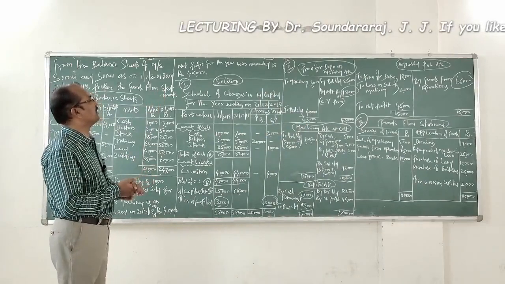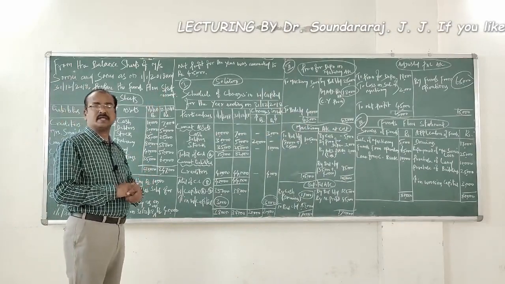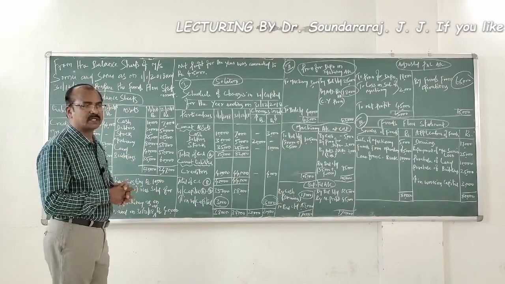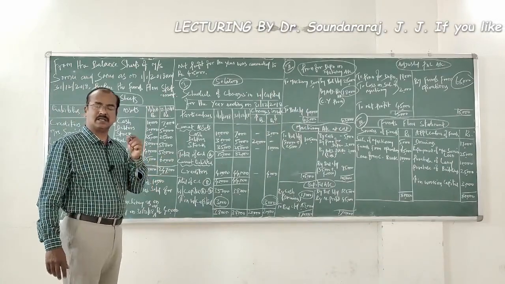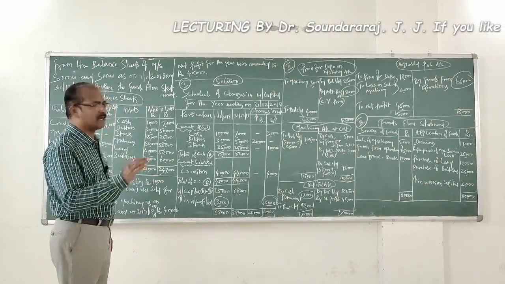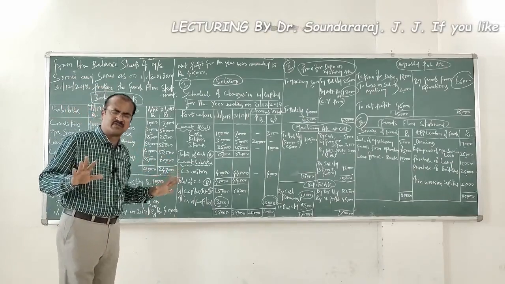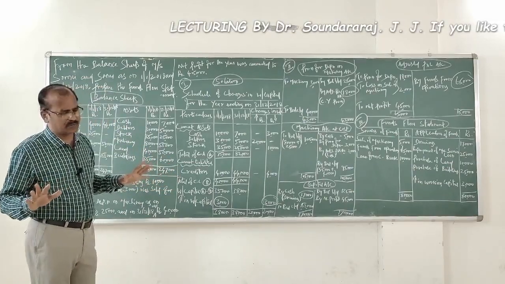Net profit for the year was amounted 45,000. So during the current year 2018, this business concern has made a profit of 45,000. So these are all the information we are given with through the problem.